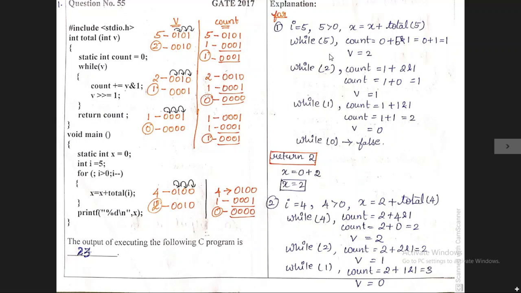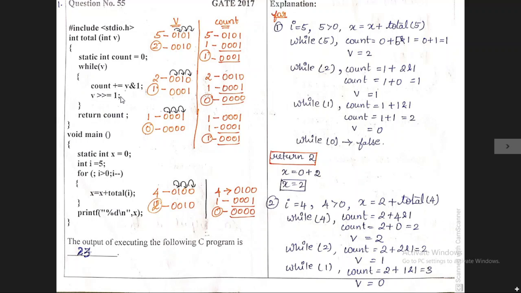So this 2 comes into the while condition, while of 2. Now again we need to find the count value and v value. Now count contains the value 1 plus v contains the value 2. So 2 ampersand 1. Again we need to check the AND operation for 2 and 1. After performing these operations, finally we get 0 as an output. So 1 plus 0 we get 1 as an output.